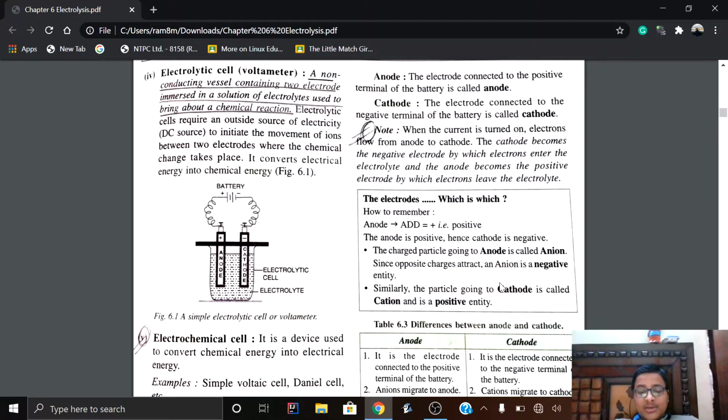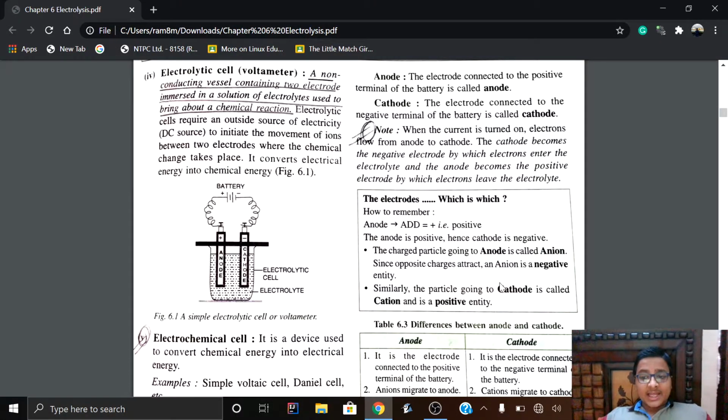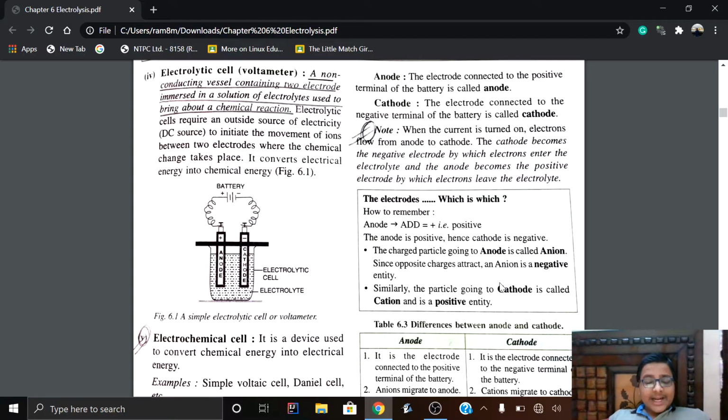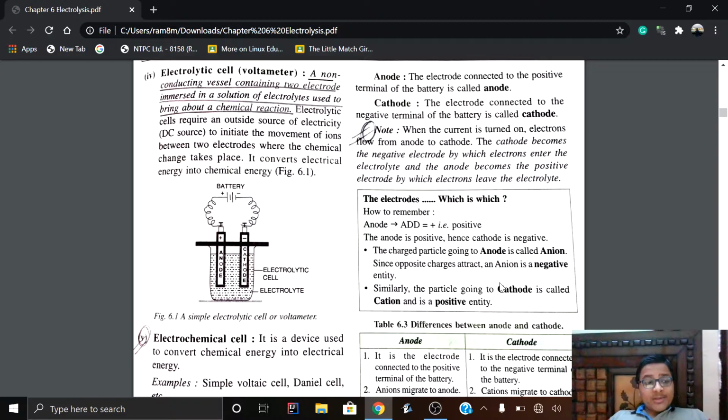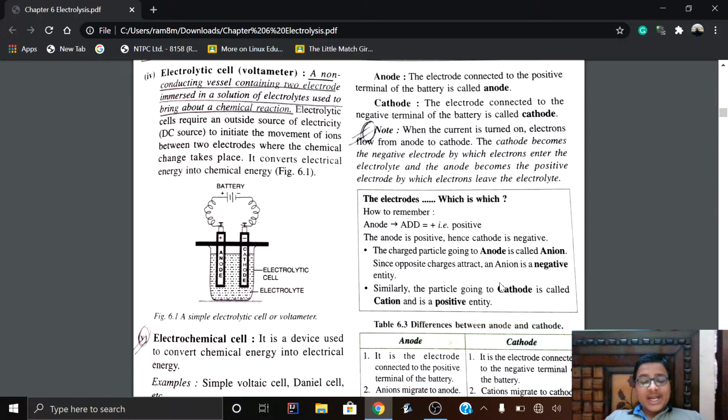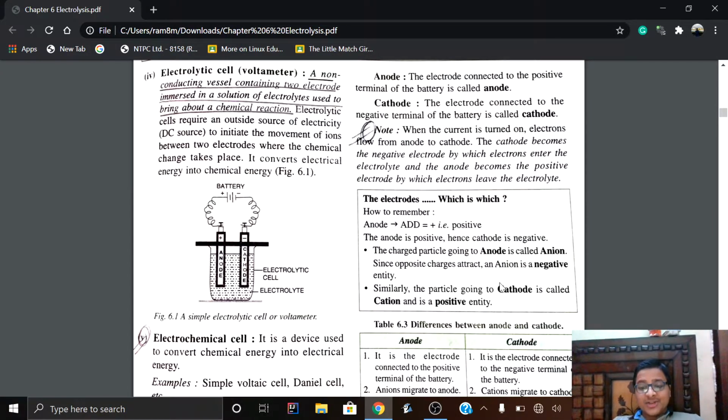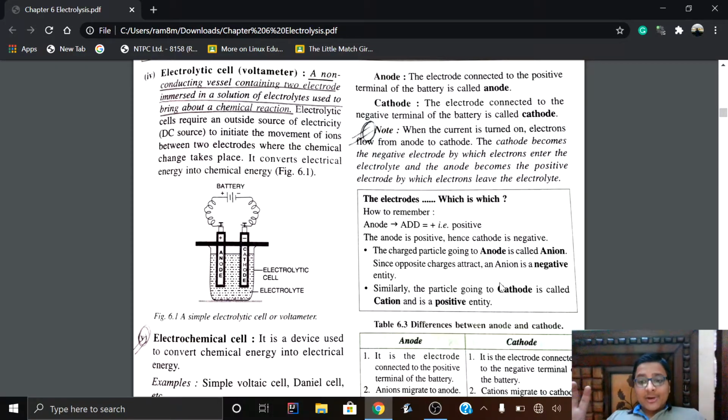Now another concept is anions and cations. As we know, a compound is made up of an anion and a cation. That is, an electrovalent compound is made of anion and cation, which have opposite charges and are bonded by electrostatic forces of attraction. Now when they are in aqueous or molten solution, the cation and the anion split. Anion is a negative entity and cation is a positive entity.